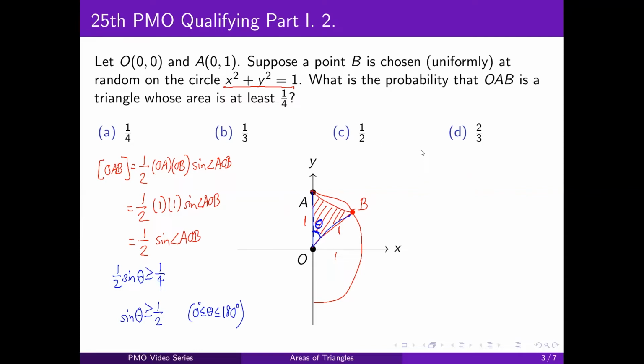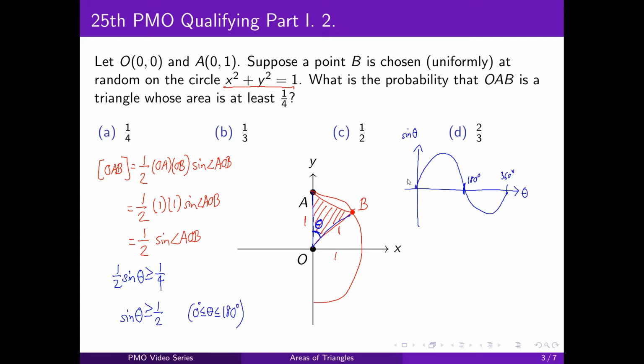One way we could find theta is to observe the graph of sine theta. So let's say this is theta and this is sine theta. The graph will look somewhat like this, where this is 360 degrees. This point is 180 degrees.